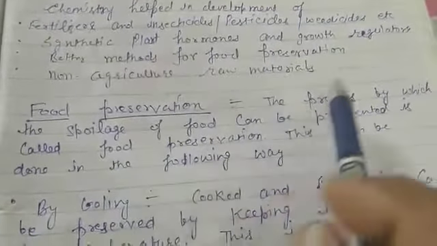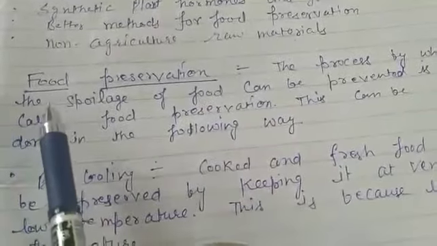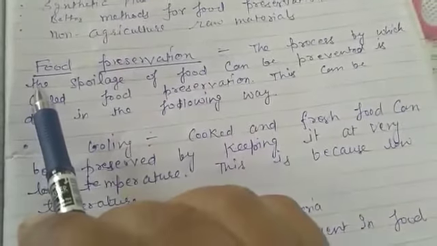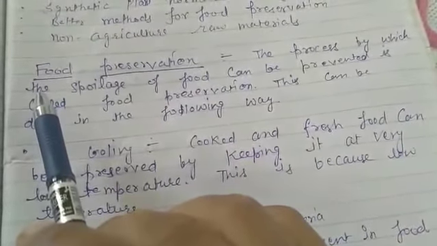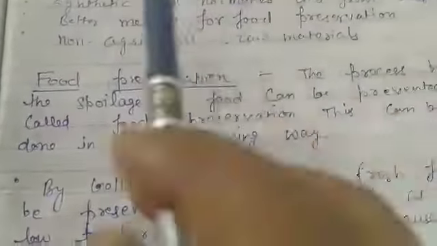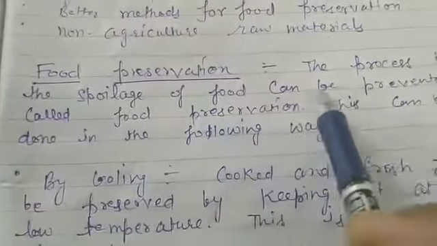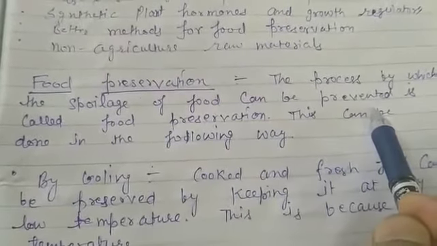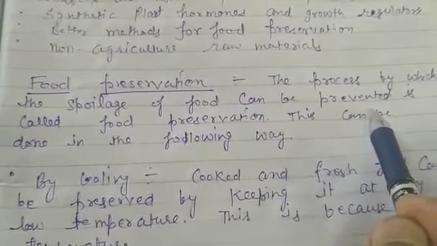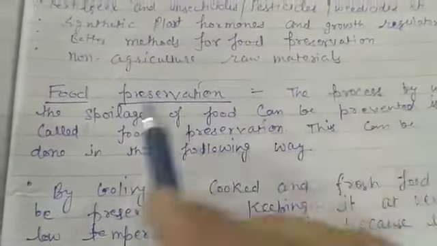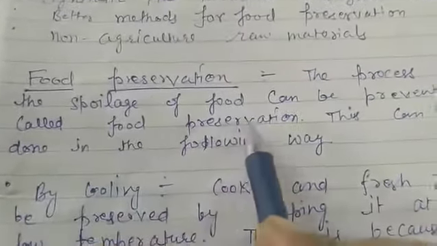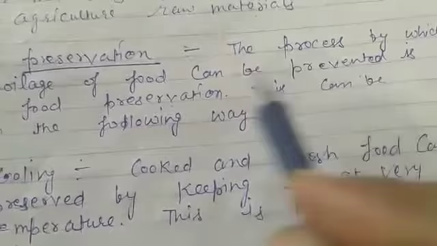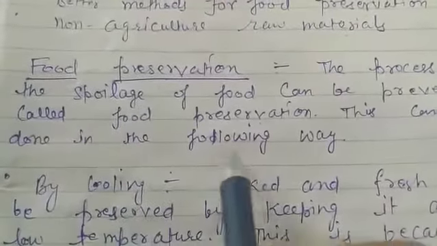So the process by which the spoilage of food can be prevented, it means this is the method which we can use to prevent the spoilage of food, that is called food preservation. This can be done in the following ways.